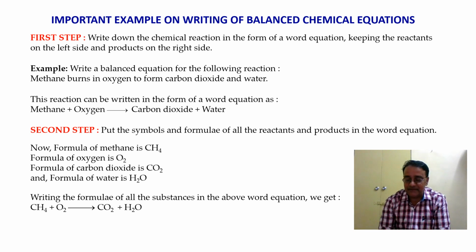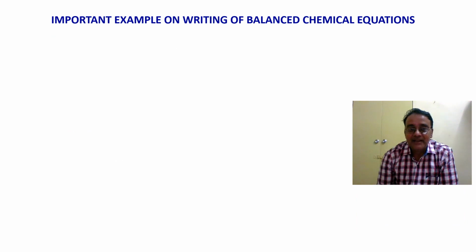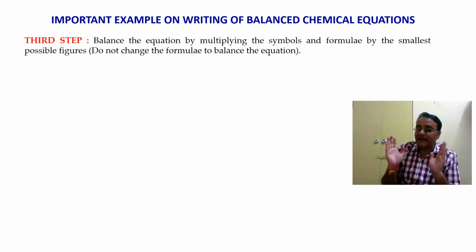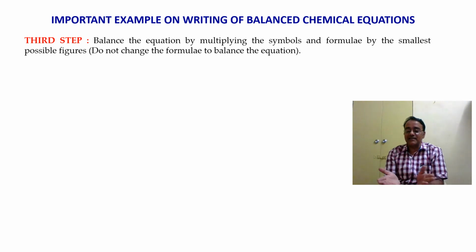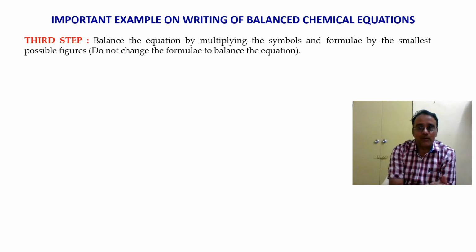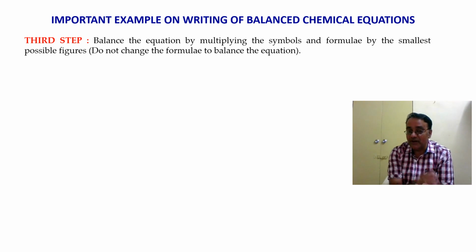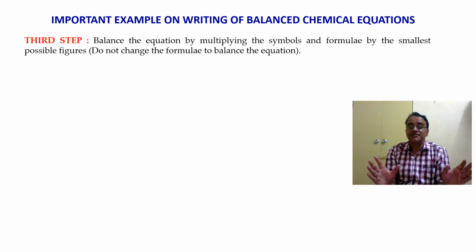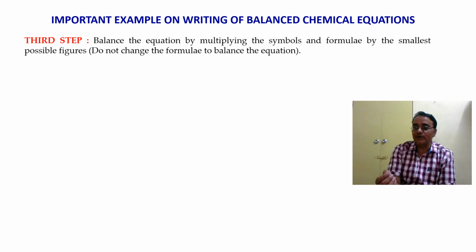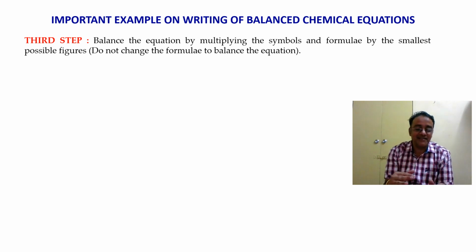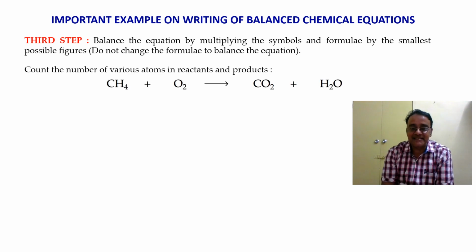Now this is the second step. Now the third step, what we have to do, we have to balance the equation. If it is not balanced, then only we have to balance the equation. But keep in your mind that you should not change the formula to balance the equation, right? For example, oxygen is O2. If you want to balance the equation and you make it O, it is not permissible.